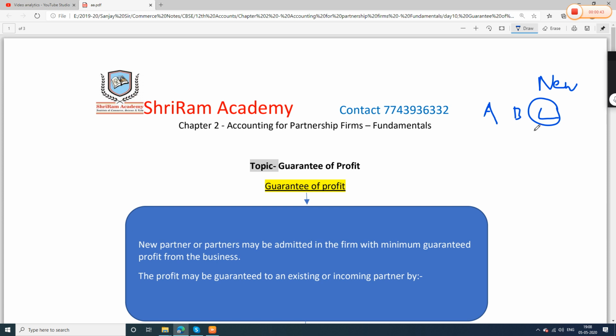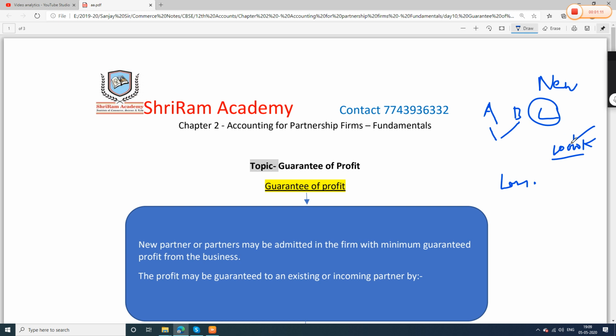A and B guaranteed him that he will get a guaranteed profit, for example 10,000 rupees minimum, at least 10,000 rupees. So you will not get anything less than 10,000 rupees. Means, if there is a loss in the business, C will still get 10,000 rupees profit.